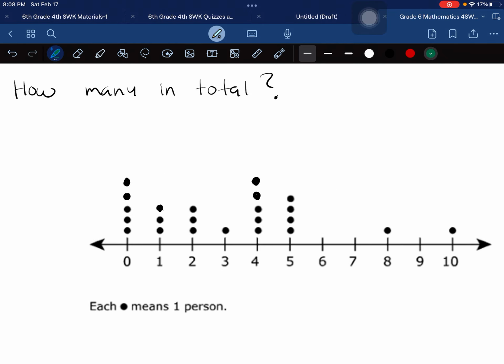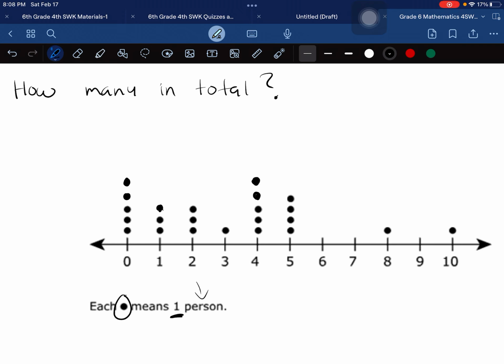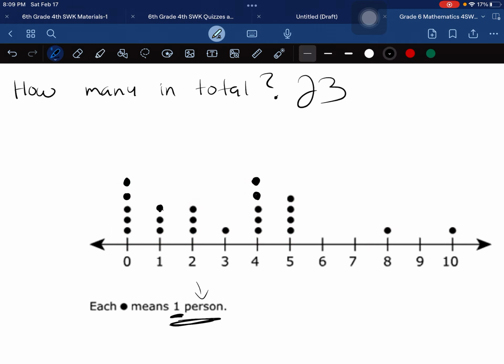27. How many in total? Okay, chicos. You might get something like this. And the first thing you have to do is, if each one represents one person, how many dots are there in total? How many persons in total if each one of these means one person? So what do we do? We count. 1, 2, 3, 4, 5, 6, 7, 8, 9, 10, 11, 12, 13, 14, 15, 16, 17, 18, 19, 20, 21, 22, 23. So how many in total?